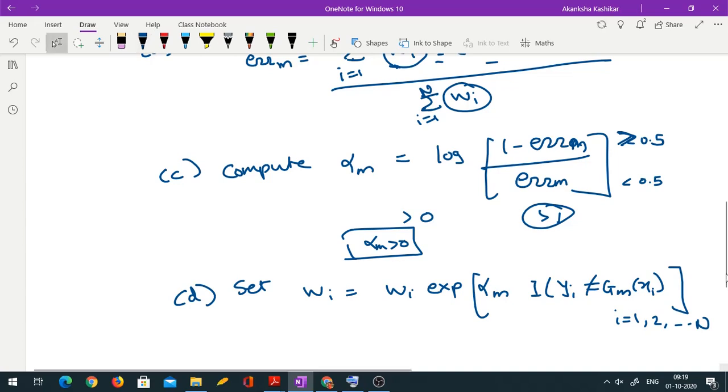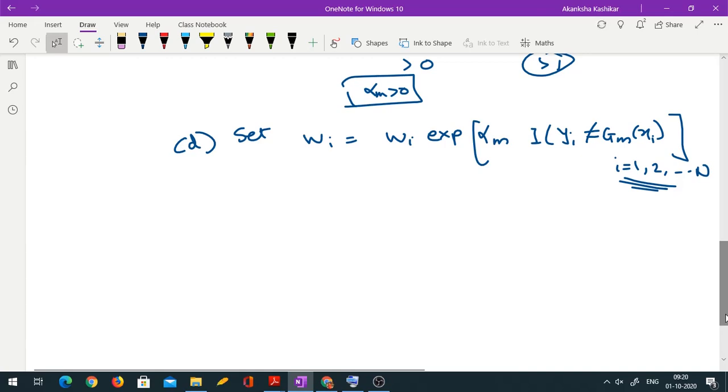Okay, so these 4 steps you have to repeat. So you compute alpha m's, you store them somewhere. Alpha m is a weight for the mth classifier. You do this for every tree, and then at every tree you revise weights of all the n observations, using alpha m and using the prediction from that. We'll discuss this, don't worry.